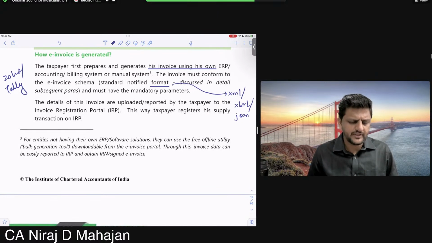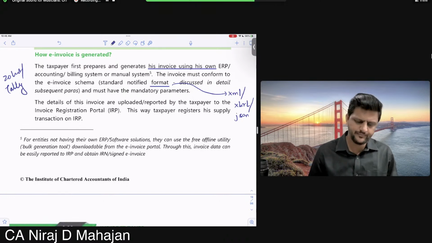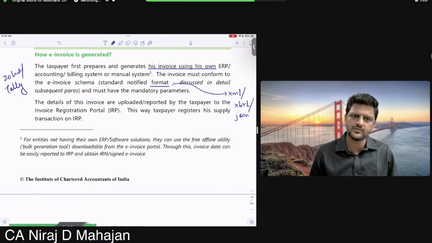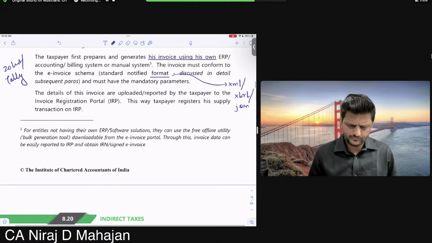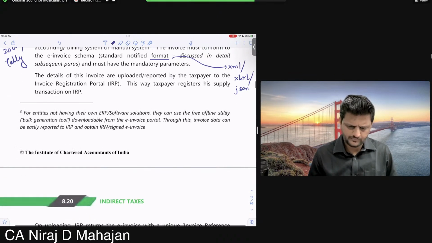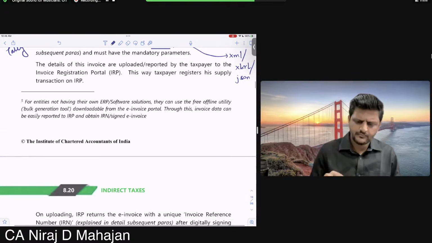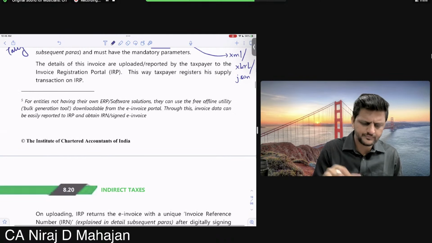So the invoice must conform with the e-invoice schema. Schema means again a computer language, and it must have mandatory parameters. Pay attention now. The details of this invoice are uploaded or reported by the taxpayer to the IRP. This much is okay till now. This way, the taxpayer registers his supplier transaction on the IRP. We have done the IRP software, no?